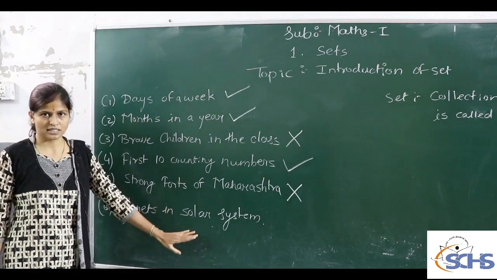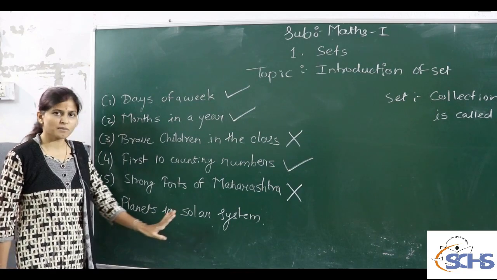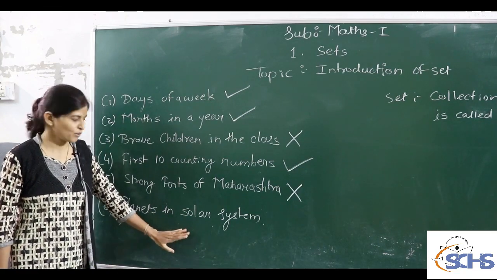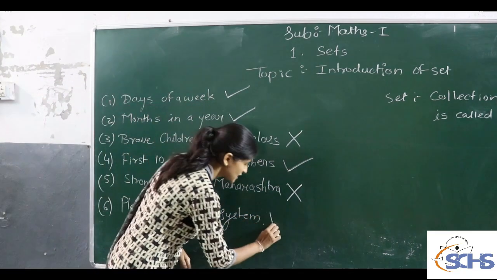Planets in our solar system. Planets in our solar system are the same for all persons. Therefore, this is again an example of a set.